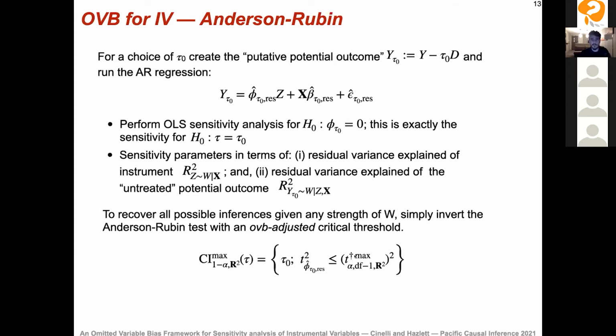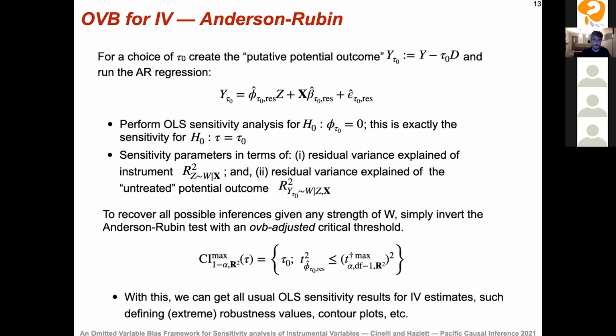And then you can just invert this test and recover all values of tau naught compatible with omitted variables as strong as the R square sensitivity parameters. So with this, we can get all usual OLS sensitivity results for IV estimates, and we can define and compute robustness values for IV. We can create contour plots that I'm going to show you next, and so on.